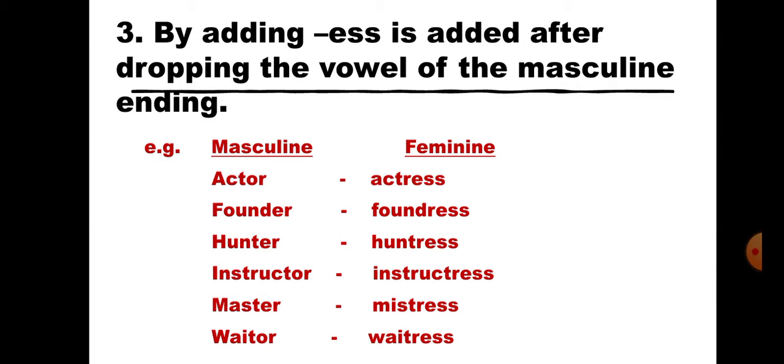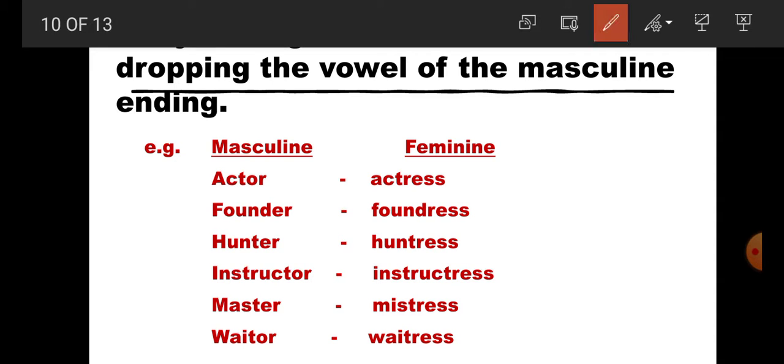Rule number 3, students: E-double-S is added after dropping the vowel of the masculine gender. There are some words where we drop the vowel of the masculine gender and add the suffix E-double-S. For example, actor.